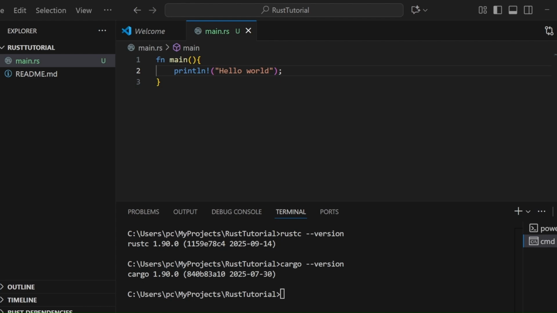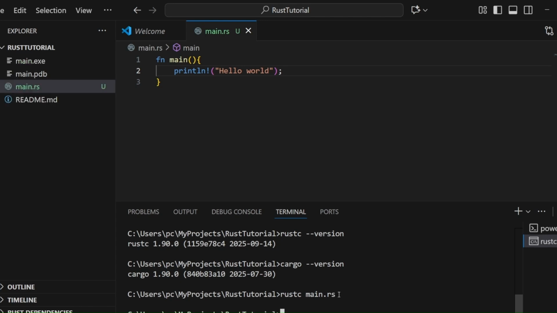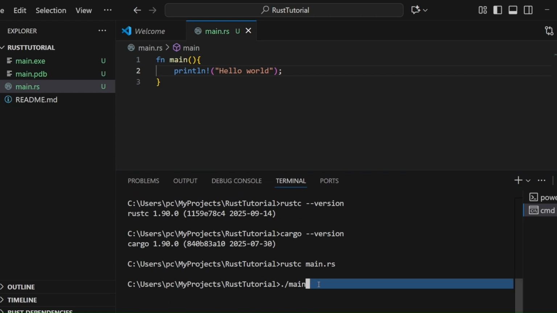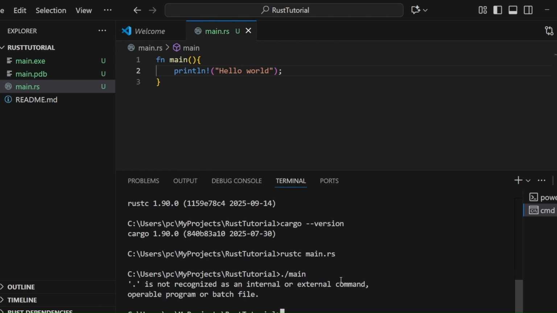Let's now compile it and see what happens. rustc main.rs. After compiling, two files are created. First is main.exe, second is main.pdb. To execute it, type this line so that the executable file named main can be executed.